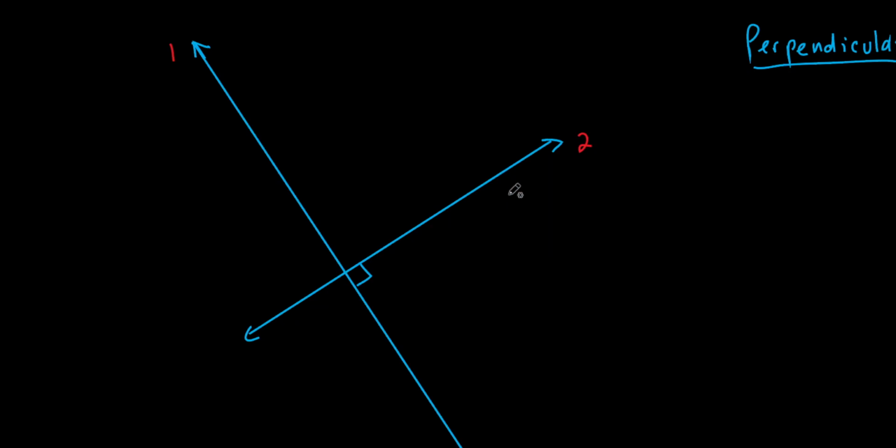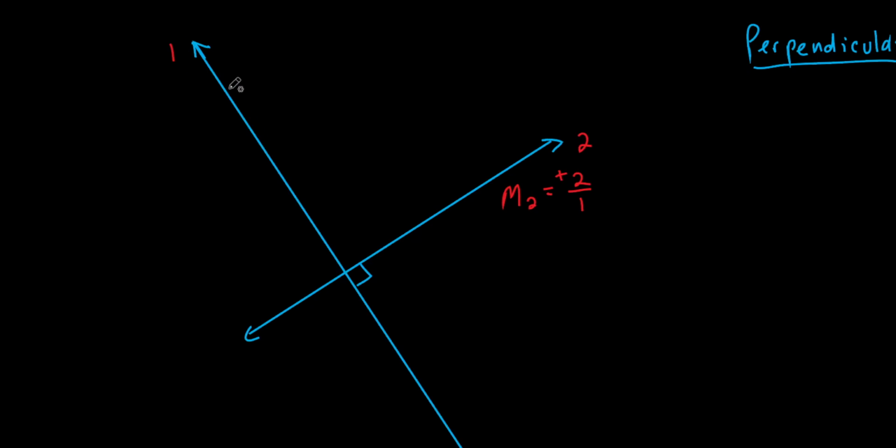Which means if the slope of line 2 was, let's say it's positive, right? Let's say it's just 2 over 1. Everybody with me on that? Then the slope of line 1 is the inverse or the reciprocal, right, of line 2. So this is a positive 2.